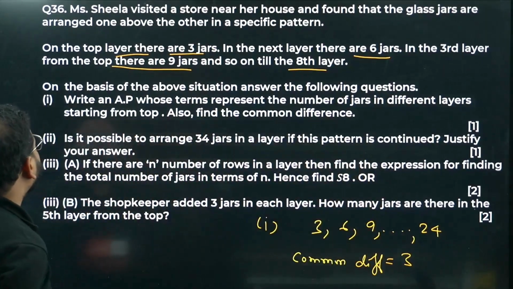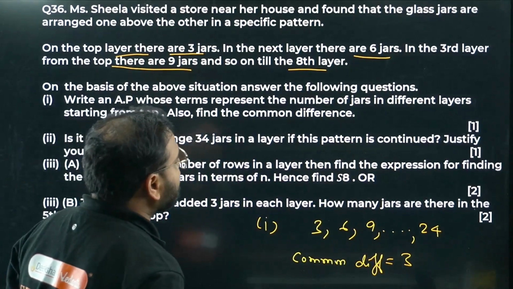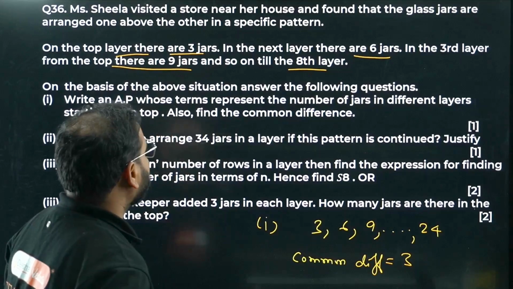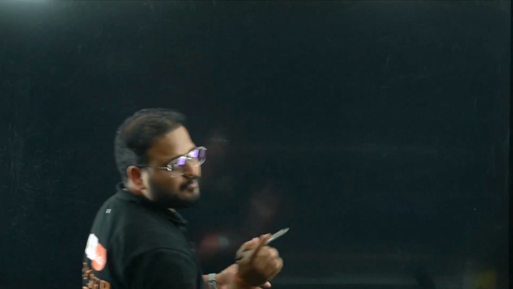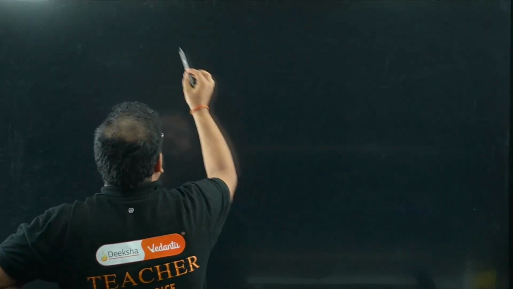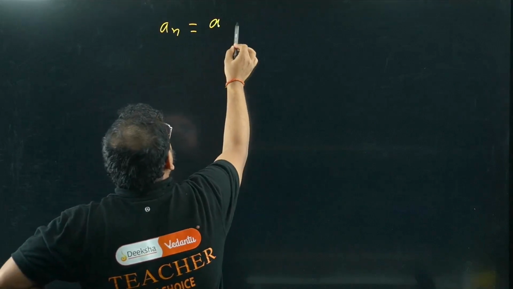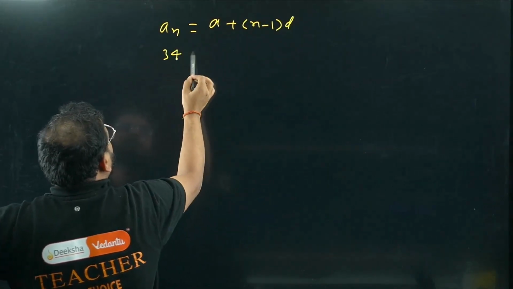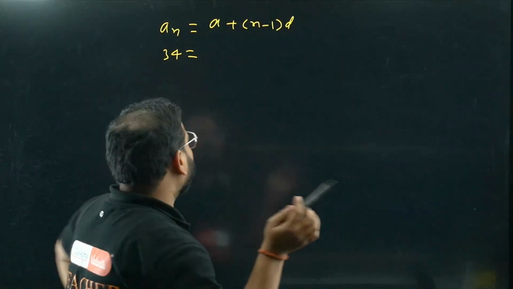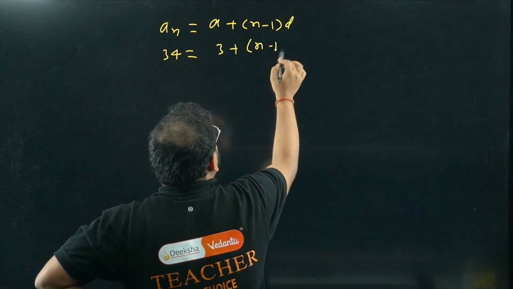Is it possible to arrange 34 jars in a layer if this pattern is continued? Justify your answer. It's not possible actually, because it's not a multiple of 3, but let's try. The formula is an equals a plus n minus 1 into d. They are saying an is 34. So a is 3, n we don't know, common difference is 3.